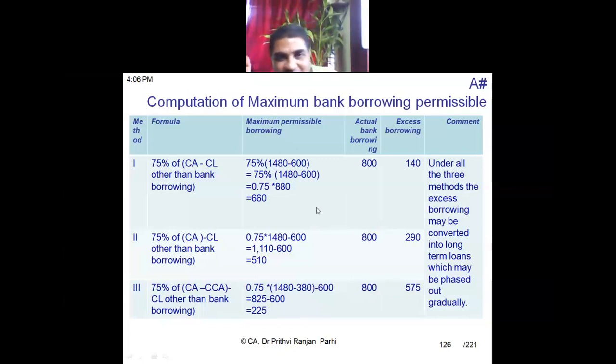Is it not? So you can say this is poor management. Consequently, what should this business house ideally do? This is the permissible, but they have taken excess, so the difference is 140. They have taken excess working capital loan. They should arrange long-term loan for this. The excess borrowing may be converted into long-term loans, which may subsequently be phased out gradually. But right now, the excess borrowing needs to be converted into some kind of long-term loan. Understood this?